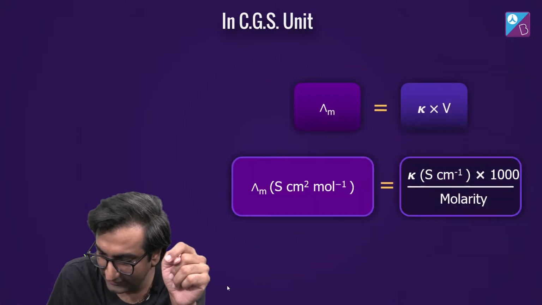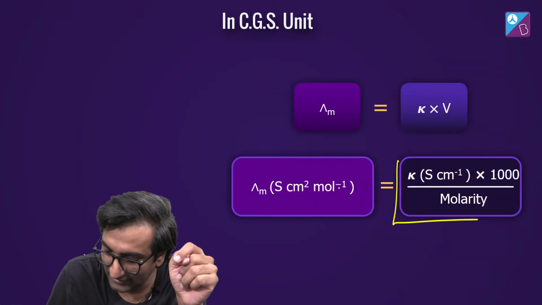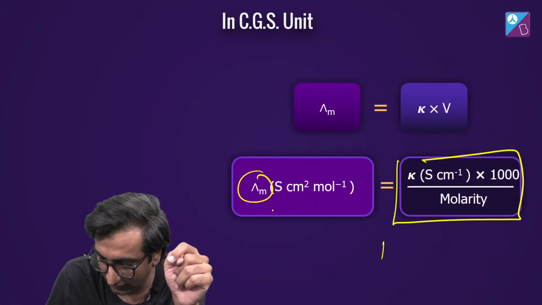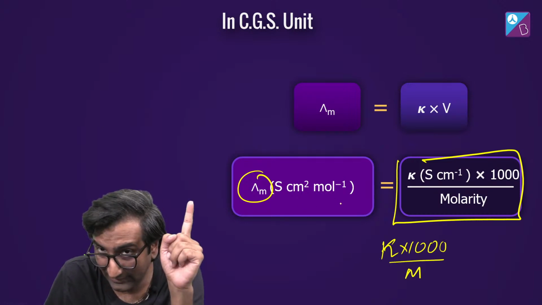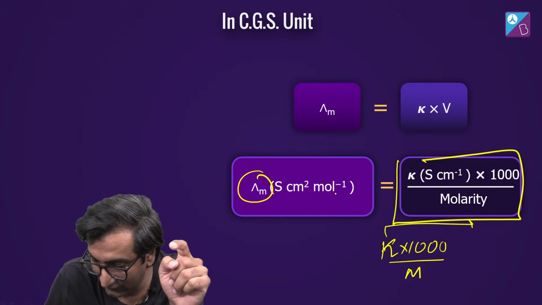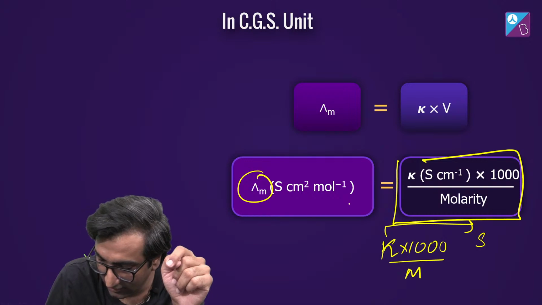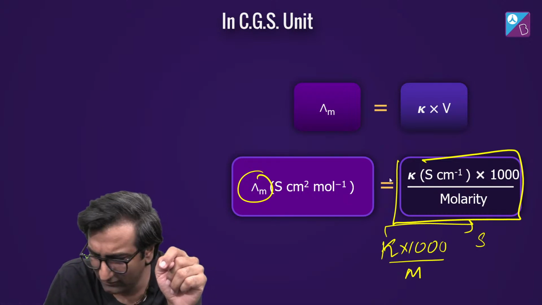This is why in NCERT and everywhere else, this is the formula of lambda m. So it is kappa into 1000 by molarity, and this is important when kappa has units of Siemens per meter. What is the unit of kappa?